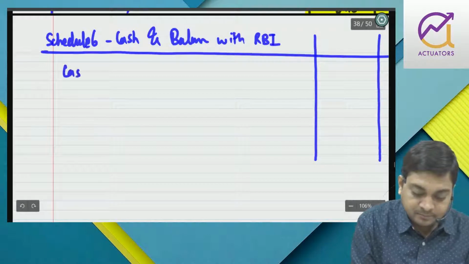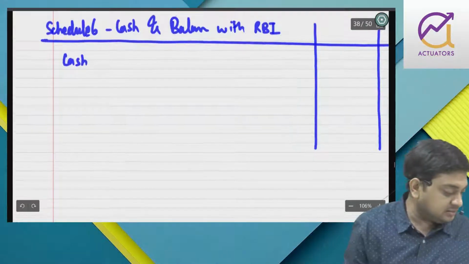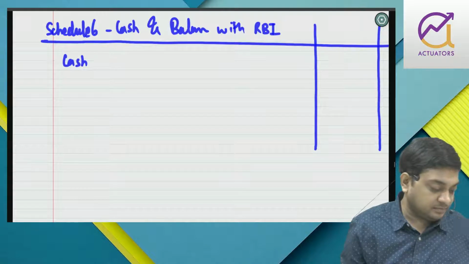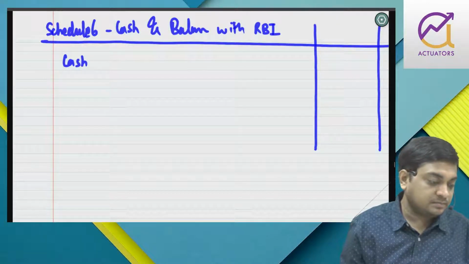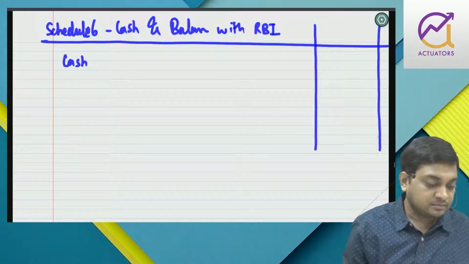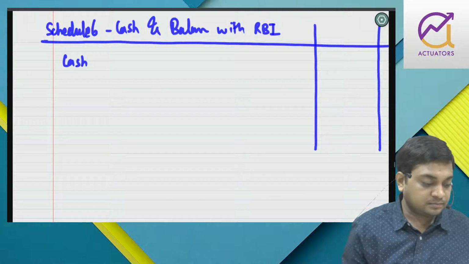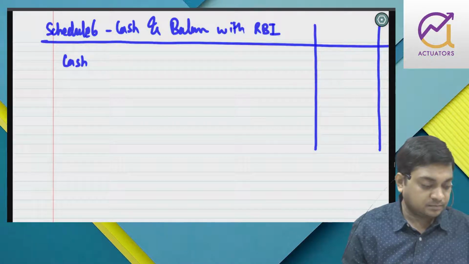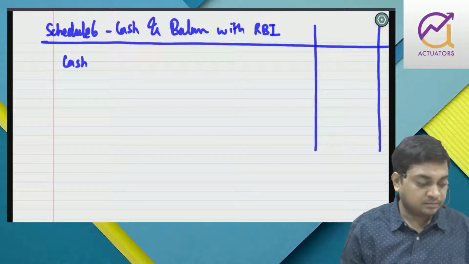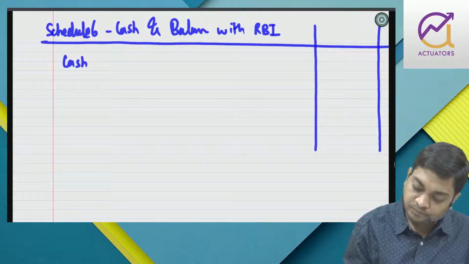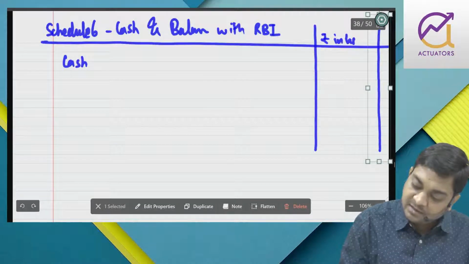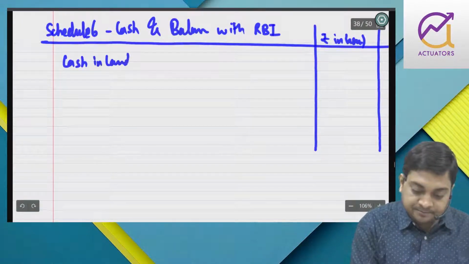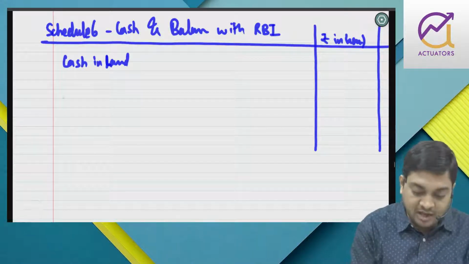Now listen, you have cash balance, rupees in lakhs. Cash in hand, then cash with RBI.